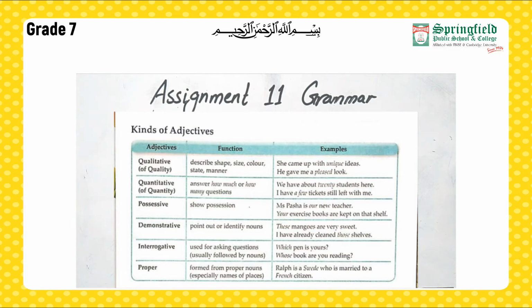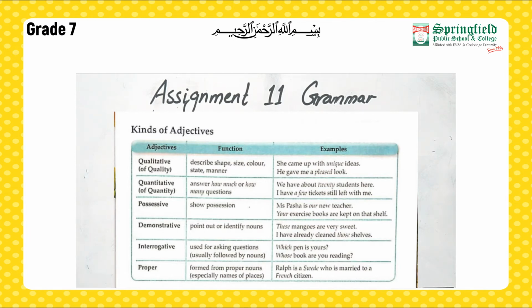So basically proper adjectives are formed from the proper nouns. For example, I gave you an example earlier. Ralph is a Swede who is married to a French lady. Swede and French, they both are proper adjectives because they have been taken from proper nouns. France, French, Sweden, Swede. Okay, so these are the types of adjectives.